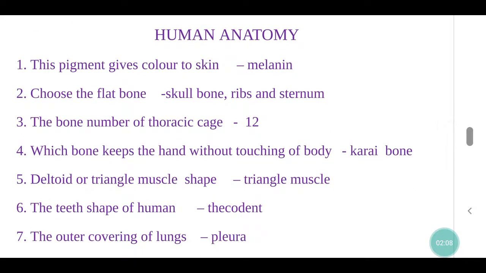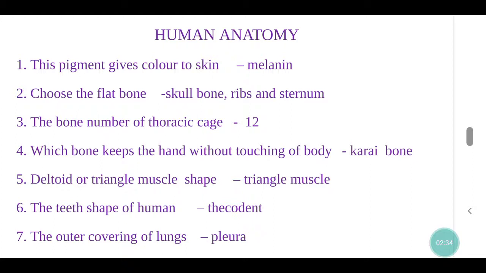The pigment that gives color to skin, melanin. Choose the flat bone: skull bone, ribs and sternum. The bone number of thoracic cage, 12. Which bone keeps the hand without touching the body? Clavicle bone. Deltoid or triangle muscle shape, triangle muscle.